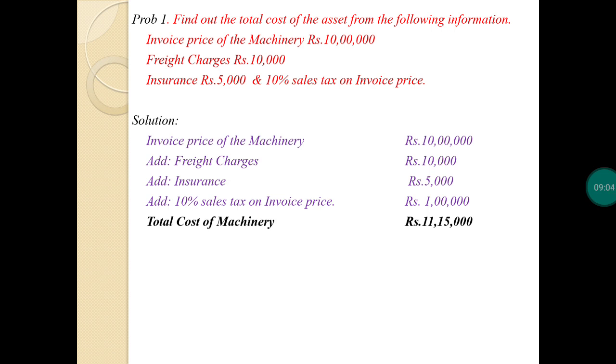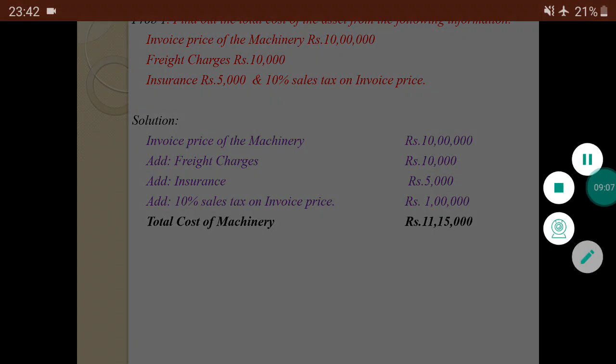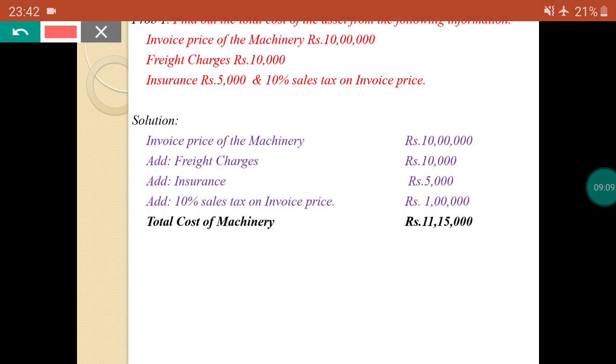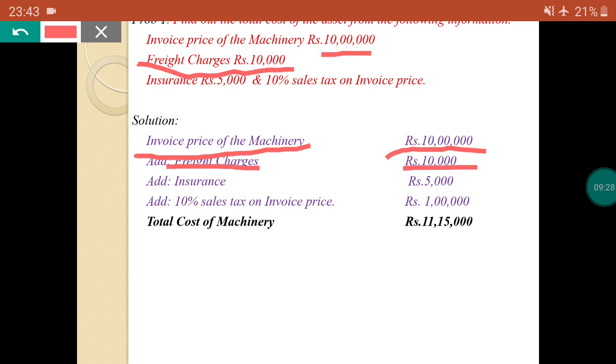Okay, now first solution, the invoice price of the machinery, how much? Rupees 10 lakhs available here. Next, freight charges rupees 10,000, you should add freight charges rupees 10,000. After that, add insurance. Why? We are paying the insurance of that asset. Again, you should add the insurance rupees 5,000.